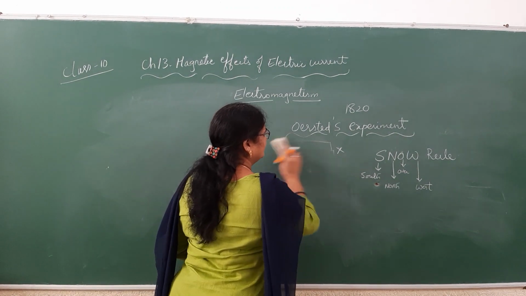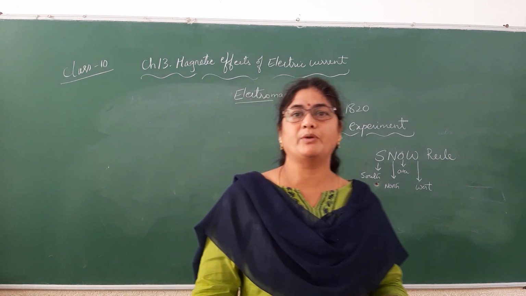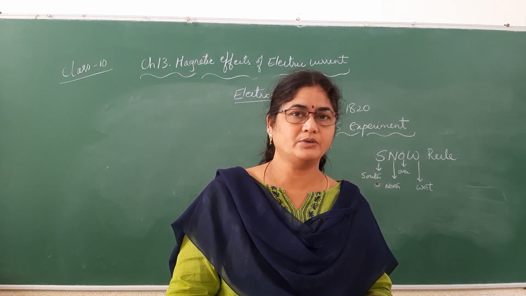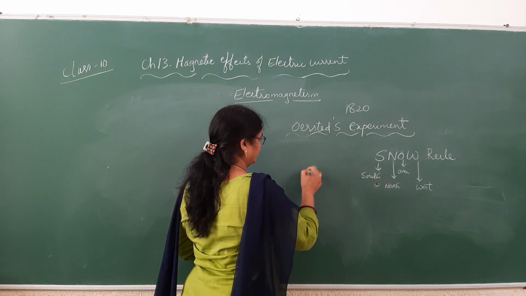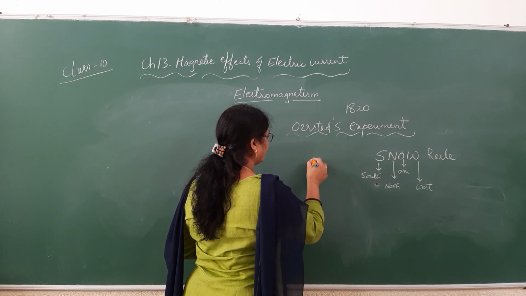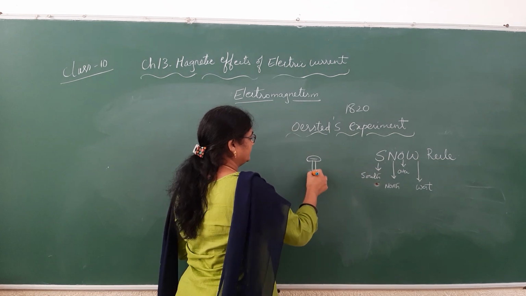The same thing we can even understand with the help of Ampere's swimming rule or Maxwell's corkscrew rule. So we have many things. Corkscrew in the sense like you have a screw. These are the threadings.